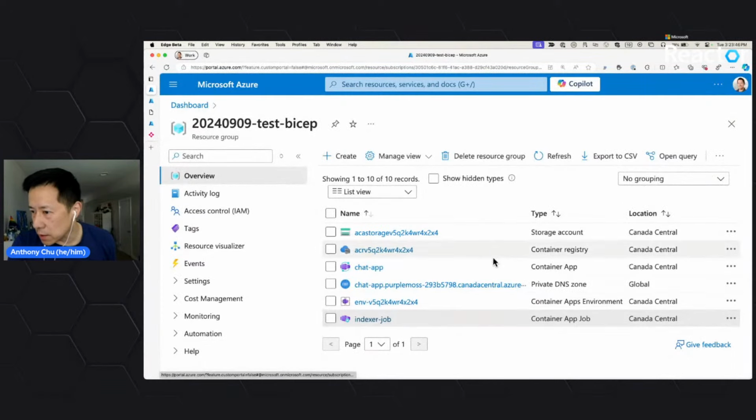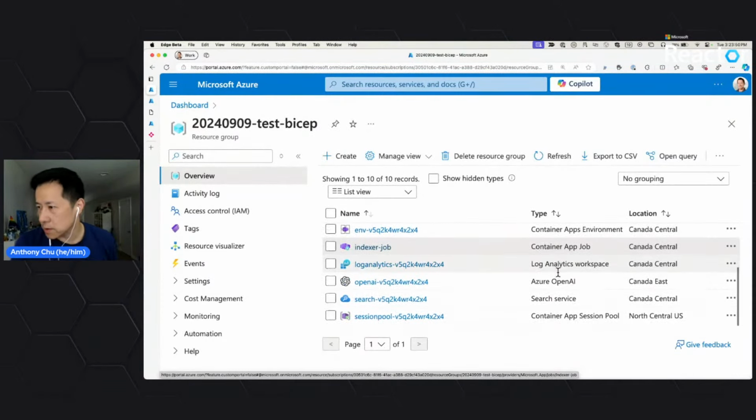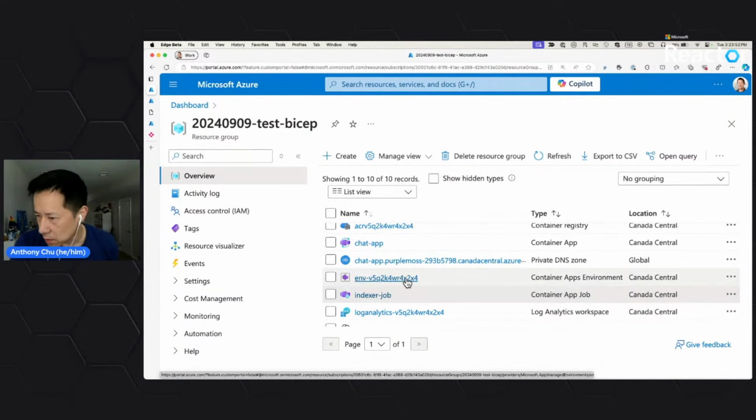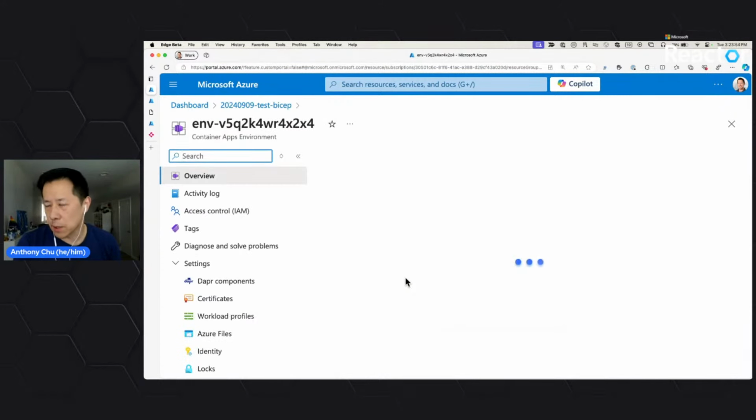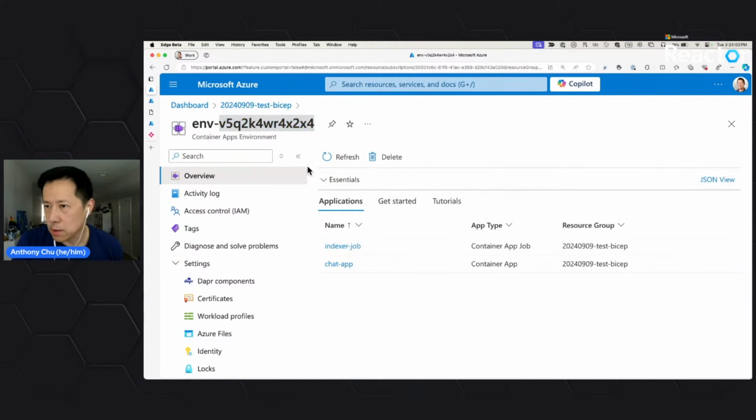So I've deployed a bunch of resources. I won't focus on all of them. I'll quickly open up our environment. I was actually testing out some bicep deployment, and I decided to generate a random name for it. So that's why it looks kind of funny. But yeah, within my environment, you can see that I've deployed a couple of things. The first thing is I deployed my job.